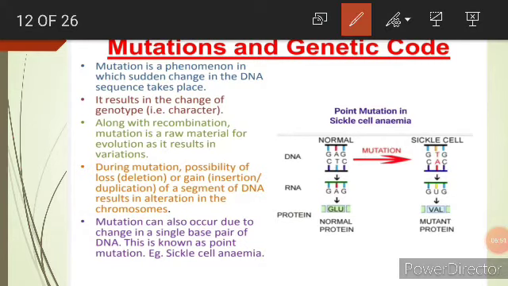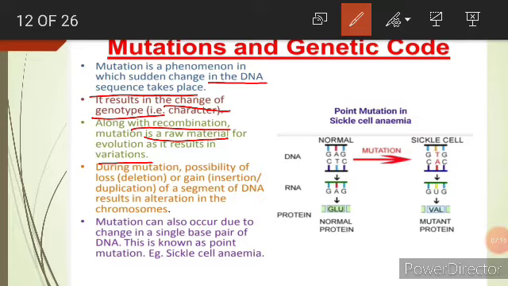Now we'll see the mutation and genetic codes. So what is mutation? It is a phenomenon of sudden change in the DNA sequence. The sudden change which takes place in the DNA sequence is what we call mutation. It results in a change of genotype or a change of character. Along with recombination, mutation is the raw material for evolution, and due to mutation there will be variations.